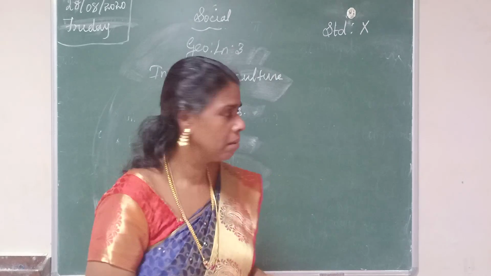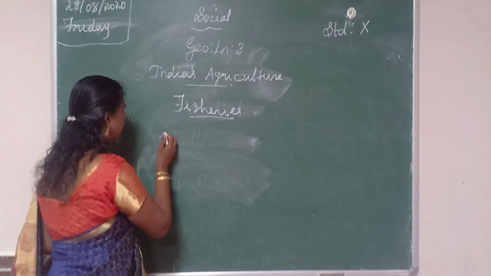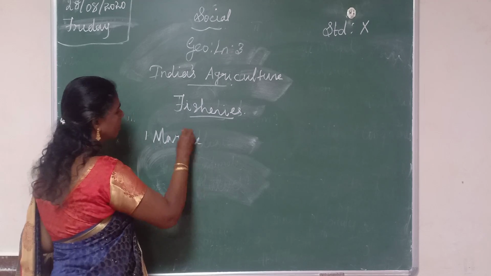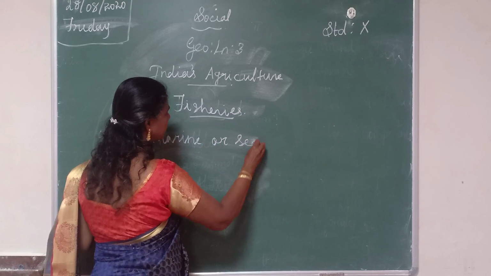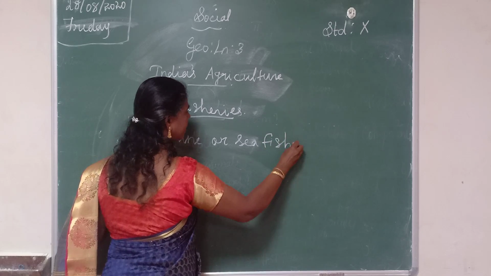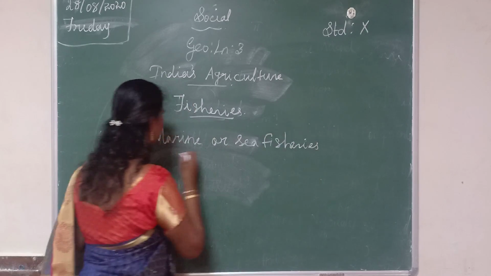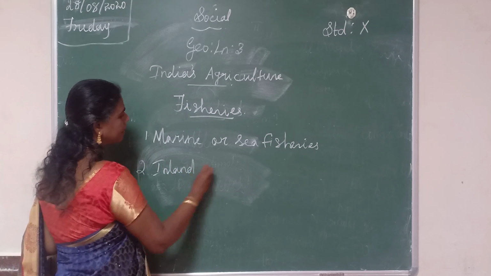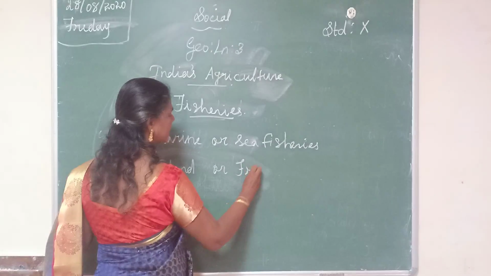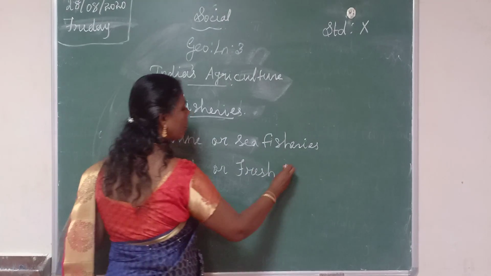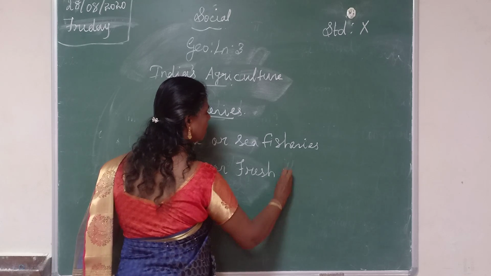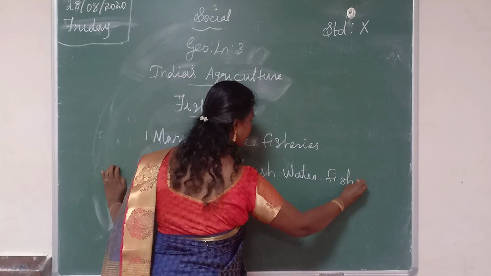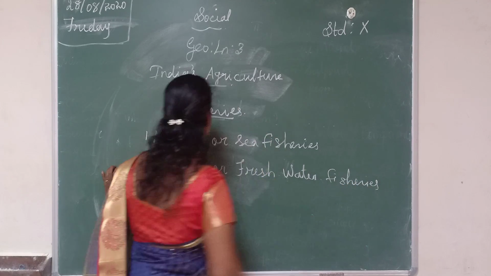The first one is marine or sea fisheries, and the second one is inland or freshwater fisheries.